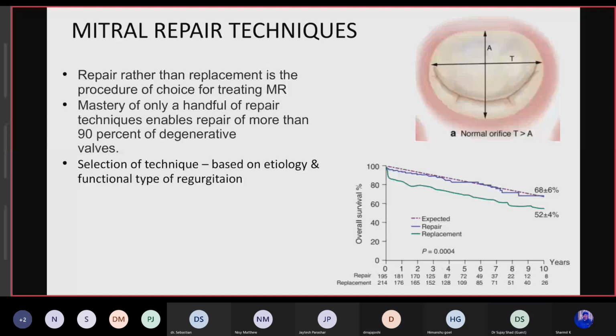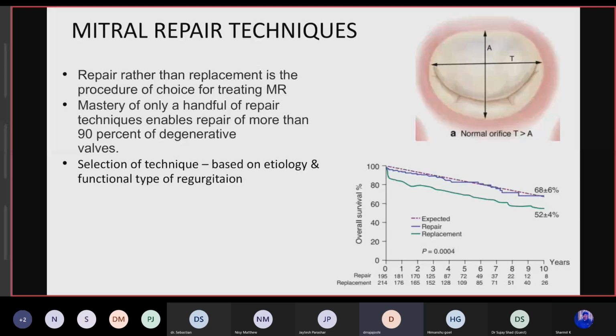Yeah. And how about techniques? Yeah, techniques, I think they need to figure out the advantages and disadvantages of each of the techniques. I mean, they have enumerated the techniques, but which technique to be used in which subset of patients.